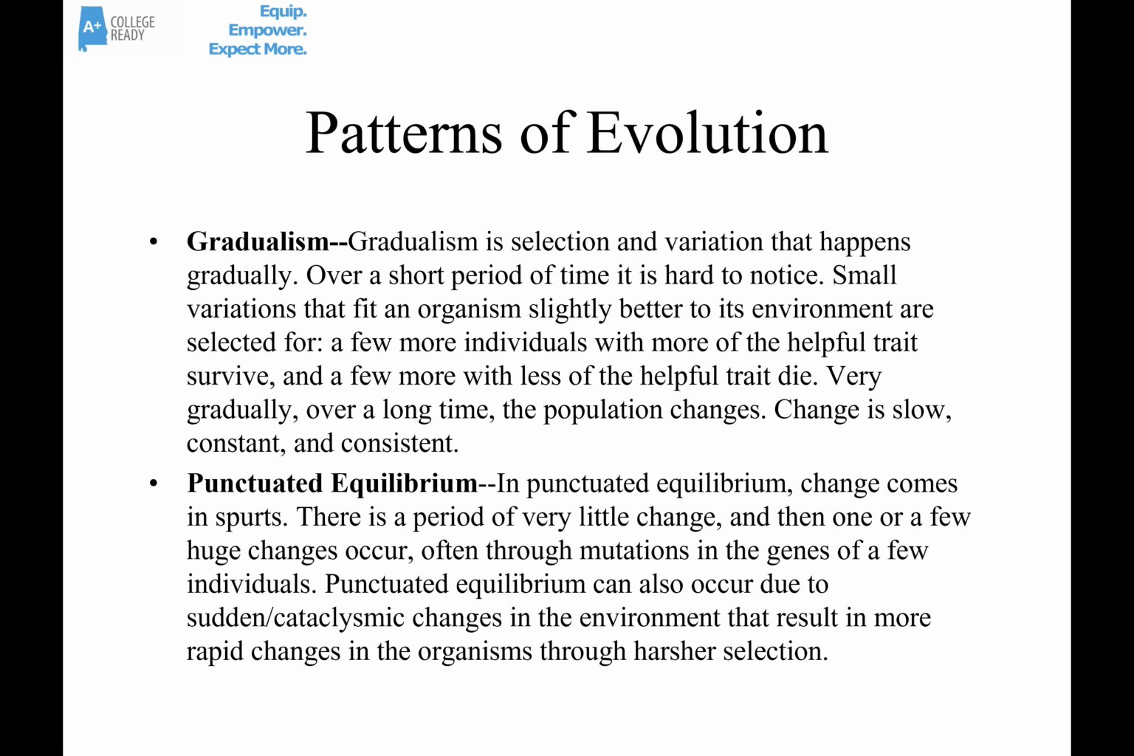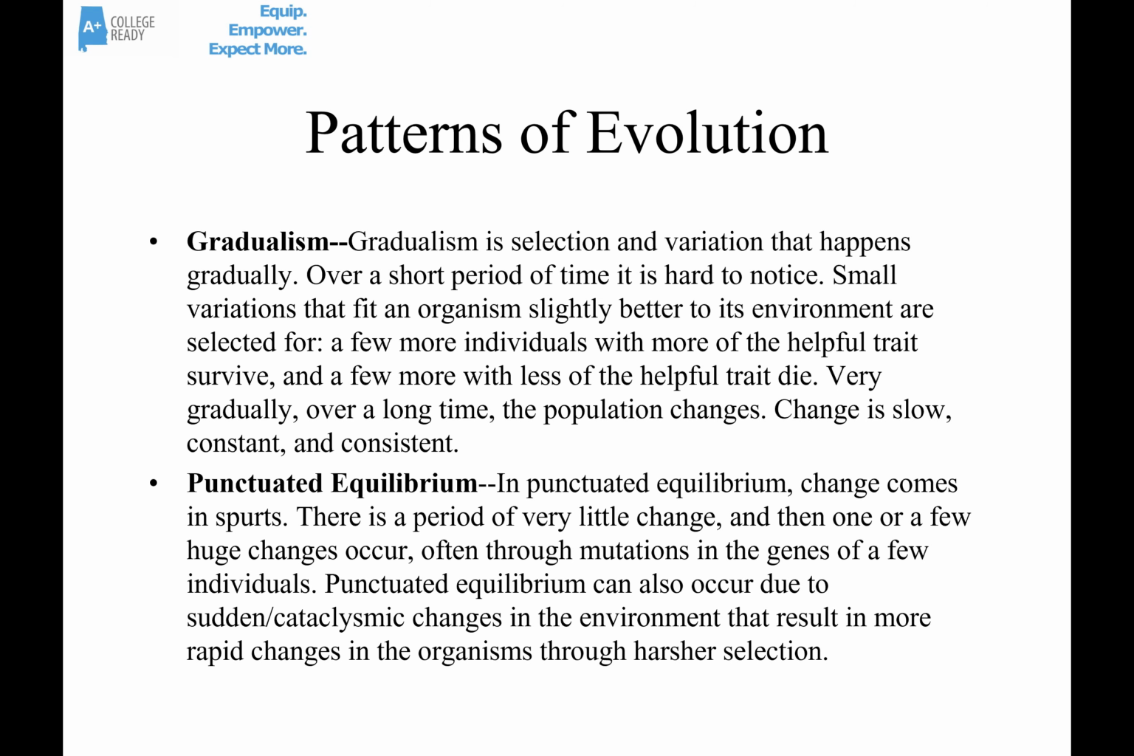We'll also mention what are called the patterns of evolution. Darwin had this idea of gradualism. His idea was that evolution happens very slowly. There are small variations in which certain organisms are a little bit better adapted to an environment than others. Organisms with those genes are selected for. They have more babies and pass on more genes than individuals that don't have those genes. And this causes a very gradual, slow change in the population across time. It's slow, constant, consistent. There's also, though, an idea of punctuated equilibrium.